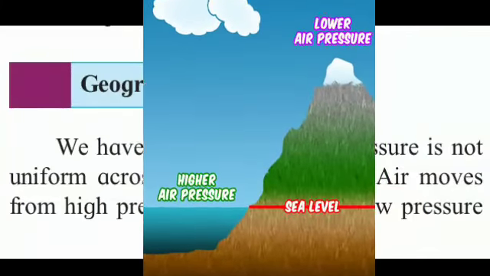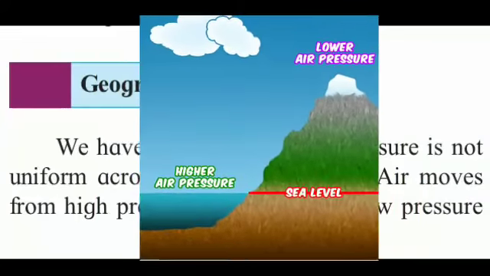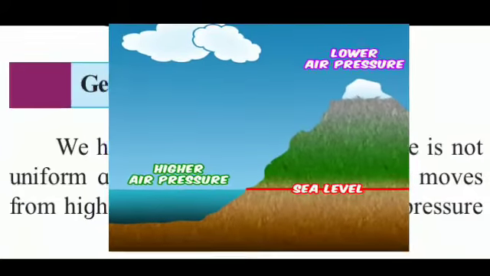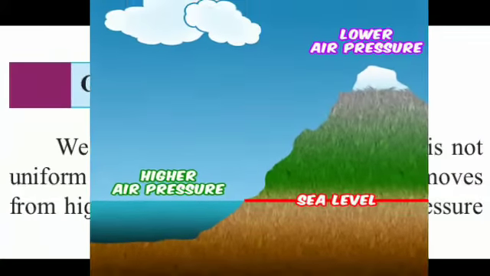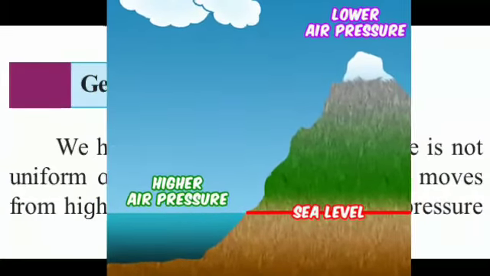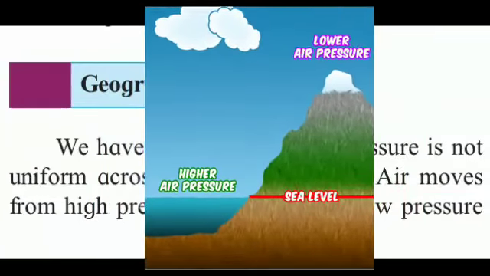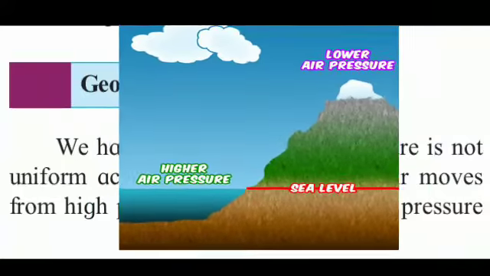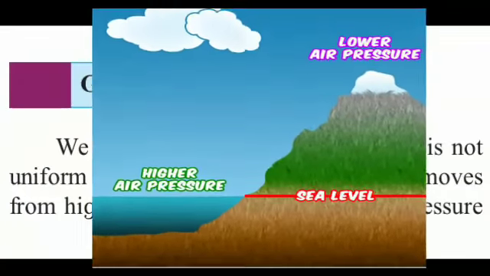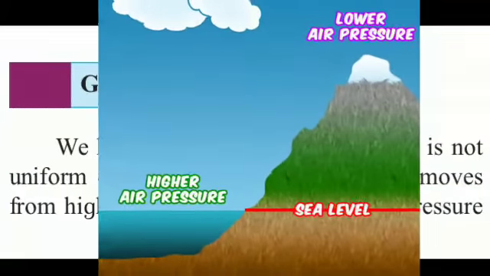When there is a movement in air, at that time winds are also generated.